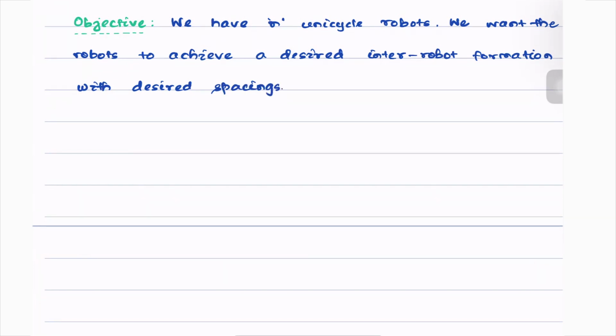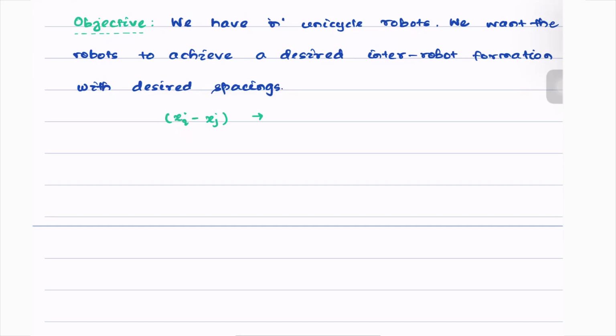So we simply say that xi minus xj should tend towards, this is basically the x separation between the two agents.